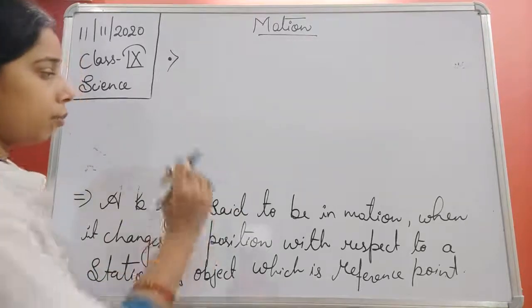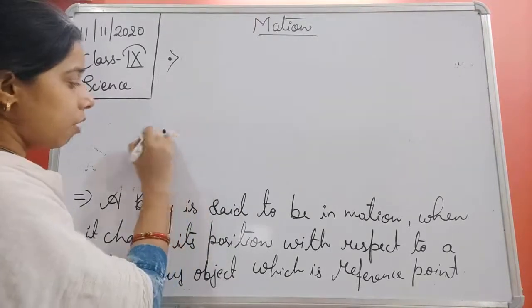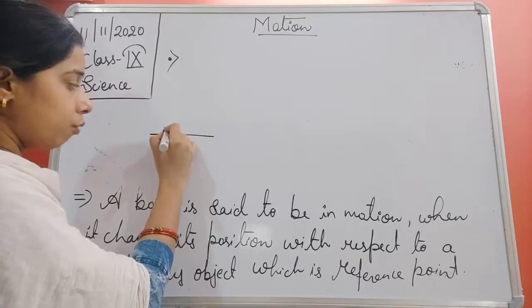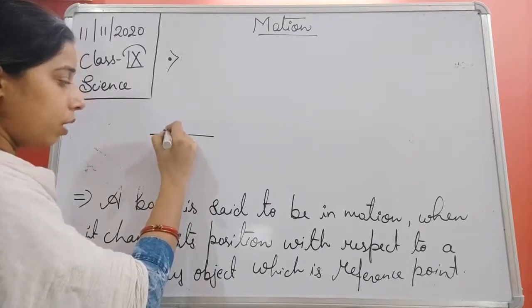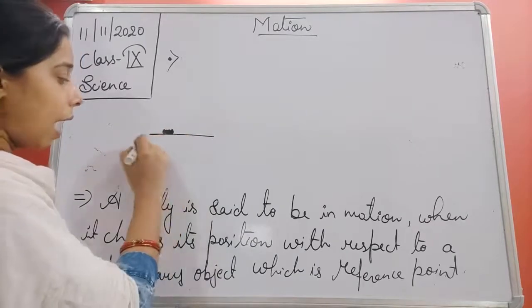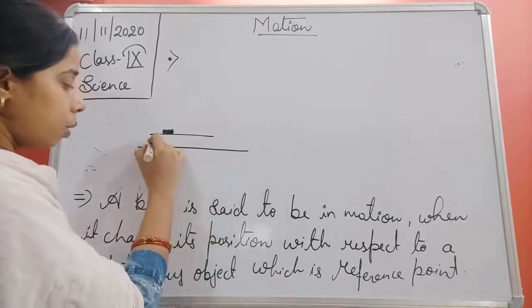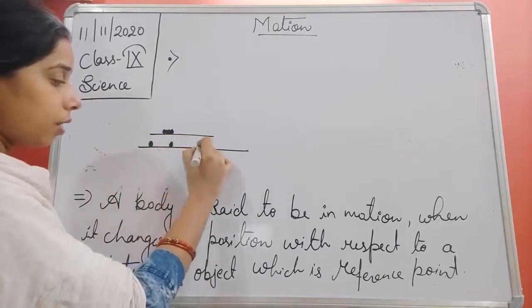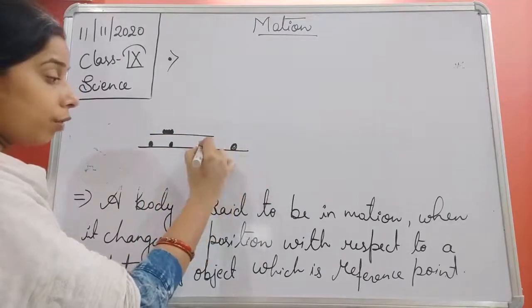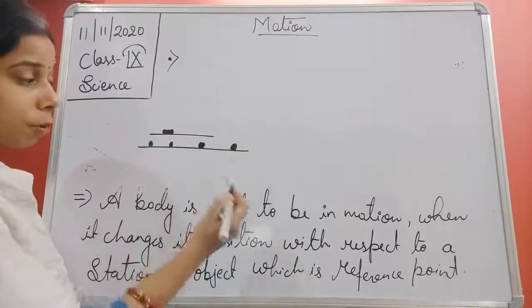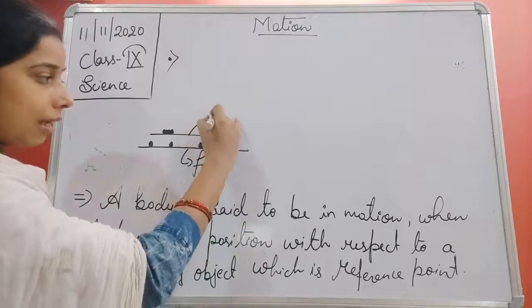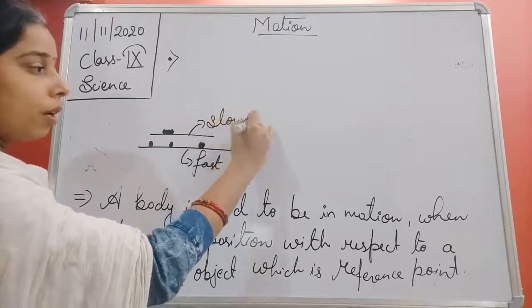Suppose an object is placed here on a road, and it first moves to here, then to here, then to here, and another object placed here, after a little time is here and now here. Which proves what? It is changing its position. It means it is comparatively faster than the slower one.